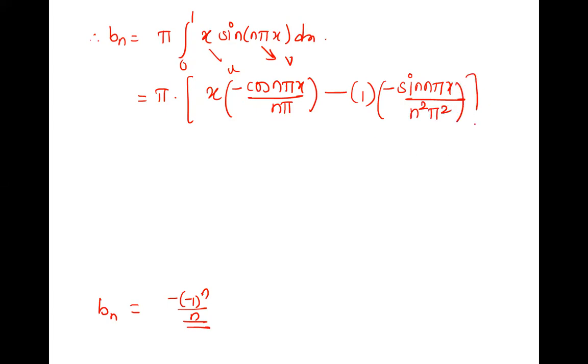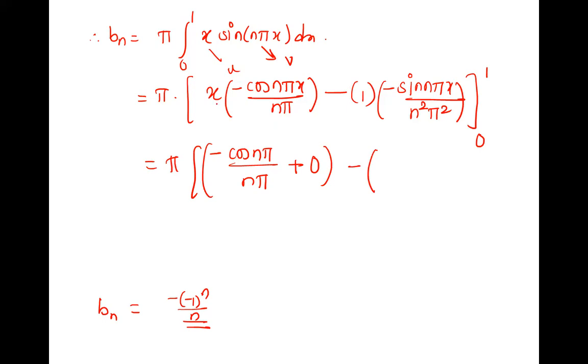Next, the derivative of this will be 0. So as it is, 1 over pi into, if upper limit x is 1, into minus cos n pi x upon n pi. If it is 1, it is sine n pi. And what is sine n pi? 0. Right. Upper limit done, minus lower limit.